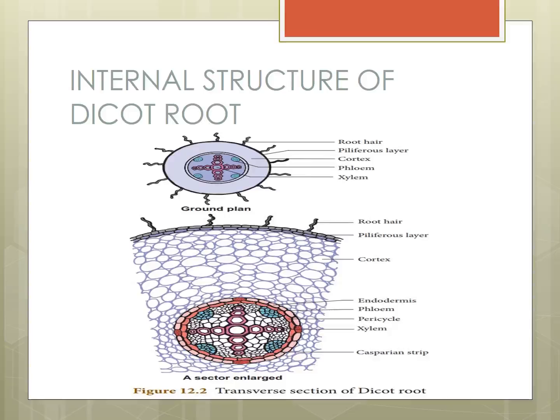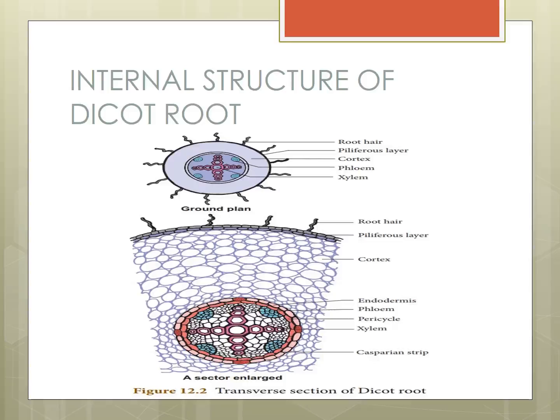The cortex is outside, the xylem is inside, and in between the endodermis layer is there. The endodermis layer helps the movement of water and dissolved salt from the cortex to the xylem. Okay, have you understood? What is the cortex? Round tissues, the parenchyma tissues. The parenchyma tissues store water and food.